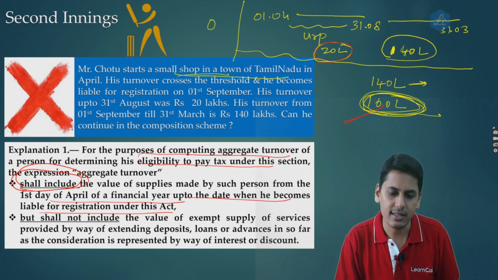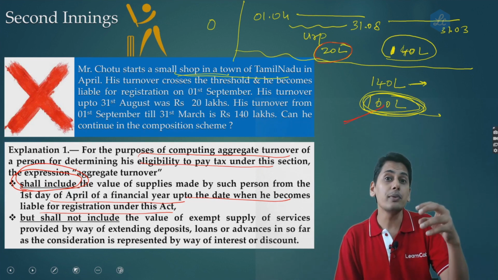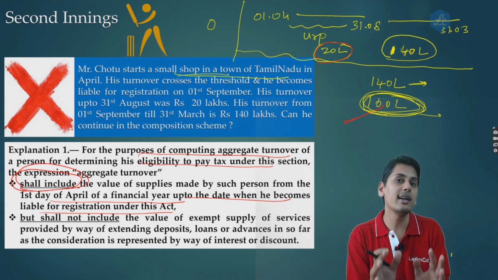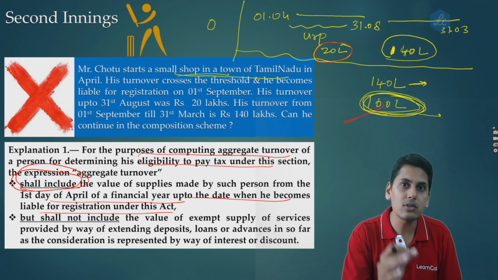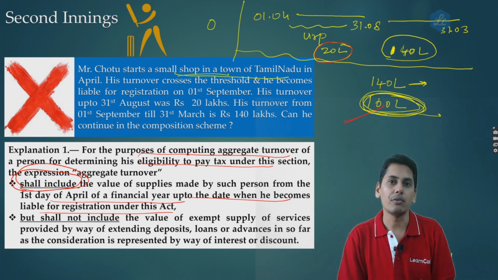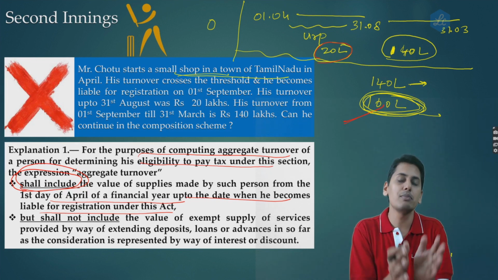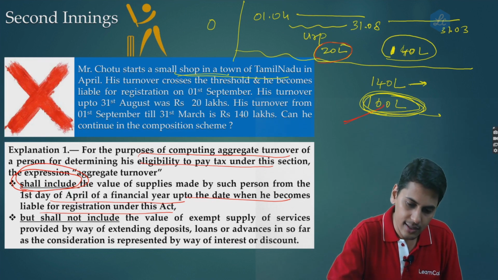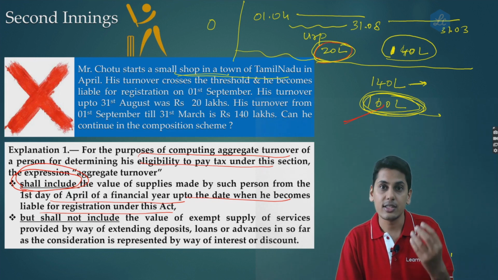Now the next question is, if 20 lakh rupees is forming a part of aggregate turnover, will the 20 lakh rupees also form a part of turnover inside the state? If 20 lakh rupees is forming a part of aggregate turnover for the purpose of determining eligibility, will this 20 lakh rupees also form a part of turnover inside the state for the purpose of paying the taxes? Because taxes are being paid as a percentage of turnover inside the state. Now friends, if your answer is yes, this 20 lakh rupees will also form a part of turnover inside the state.